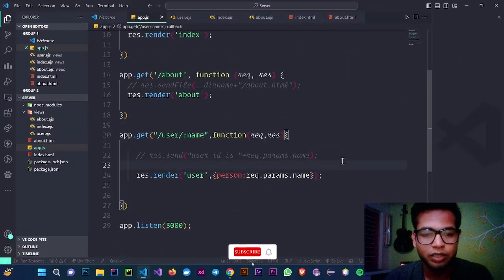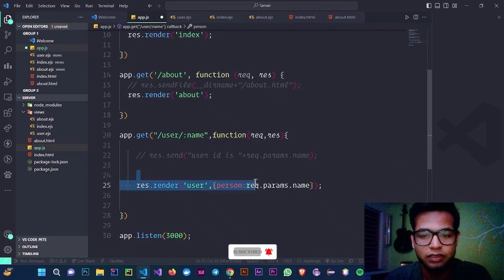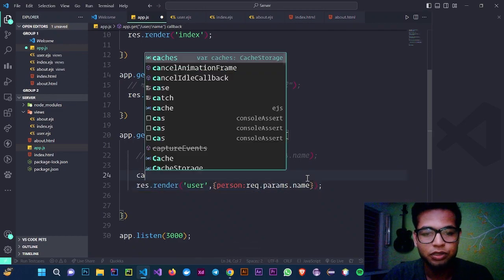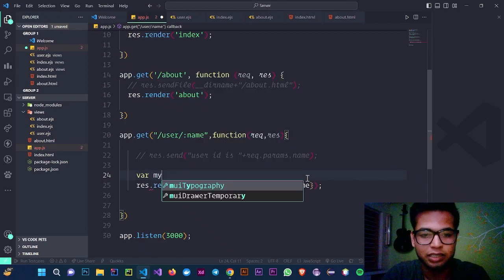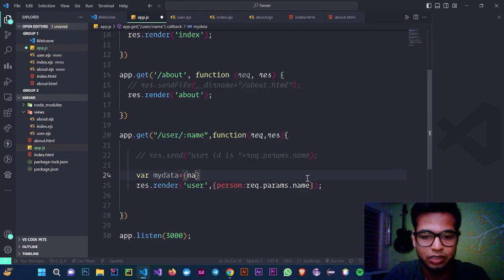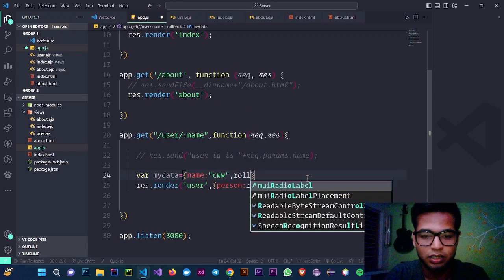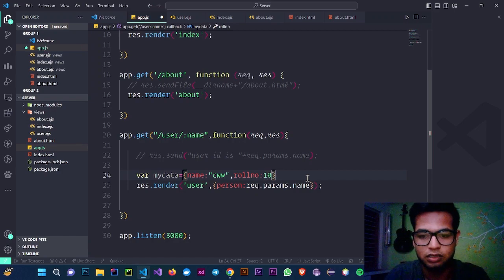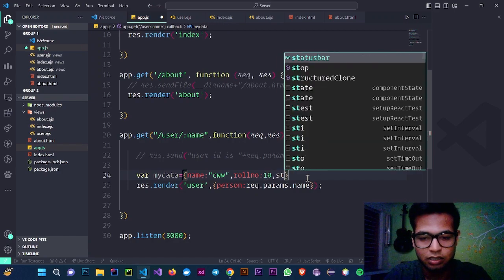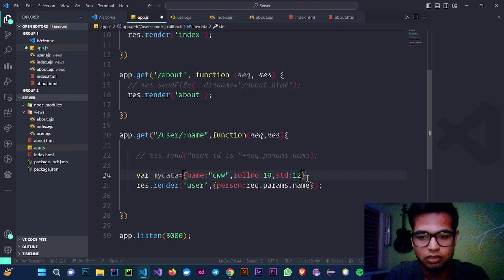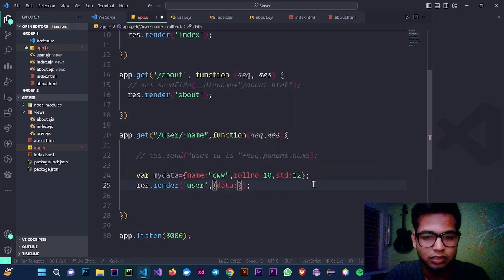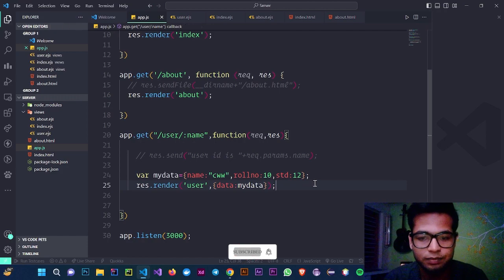So in the previous video, we already sent a single piece of data, which is req.params.name. Now in this video, we are going to send multiple data. So let's say my data is equal to, name, let's say CWW, roll number, this is the example, standard 12. Now let's refresh this, and let's say data is equal to my data, and let's go to this user file.